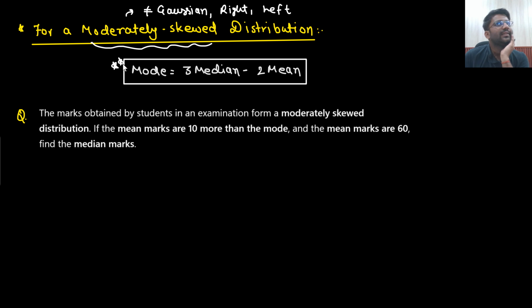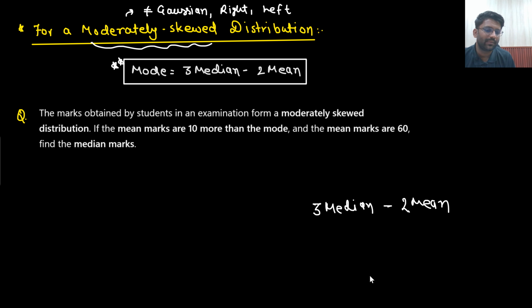If I am looking at college placements, I will think about two guys, median and mean. Who will I care more about? Median. Then I will care about mean. Since I care more about median, so 3, multiplied with 2, then a minus sign. The only thing you need to remember is the minus sign. So 3 median minus 2 mean equals mode.